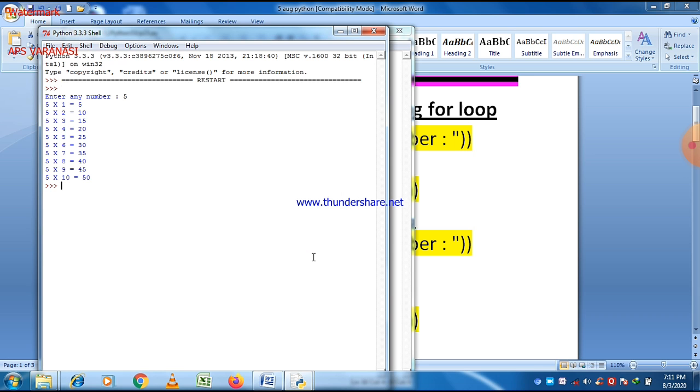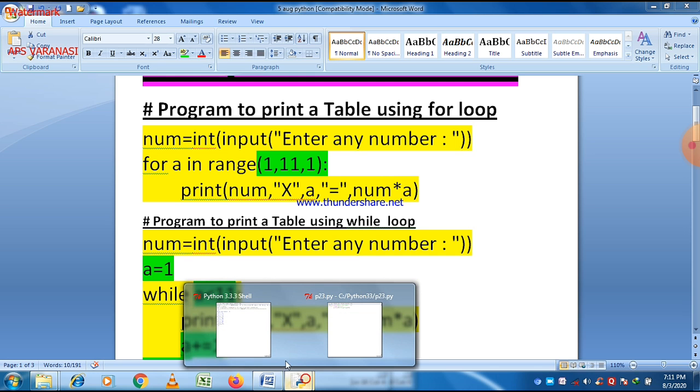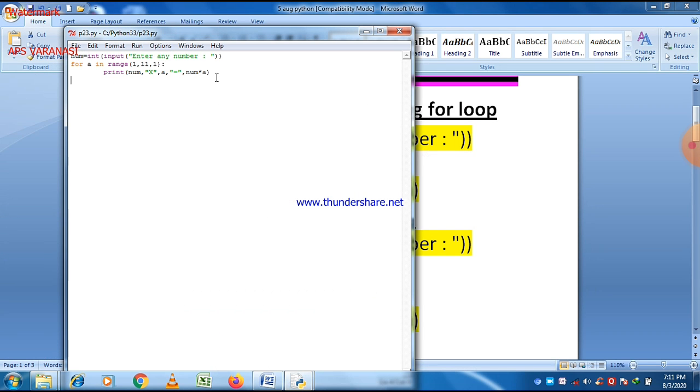This is the output. You can easily see: enter any number. You just give the number 5, then the table of 5 will be printed here. Now let us execute this program for the value 5 but using the while loop, and see whether the output is the same or not.